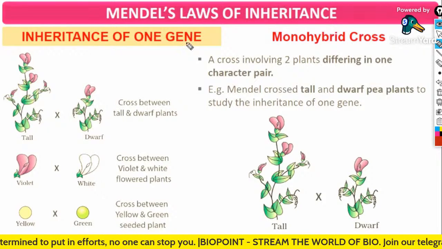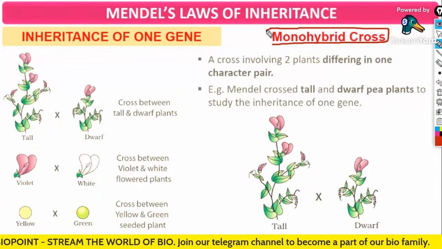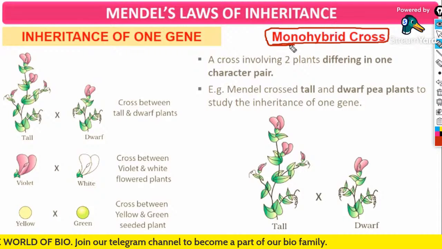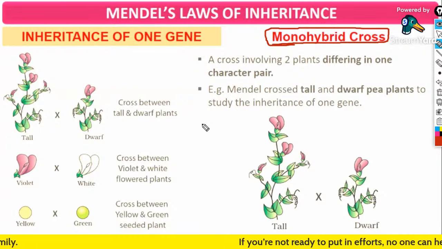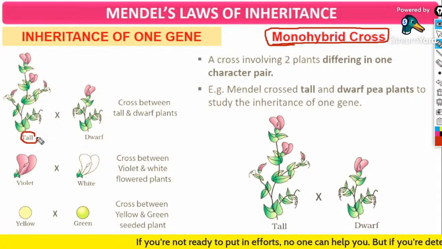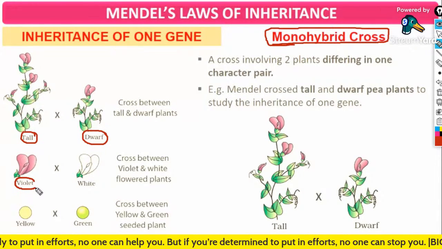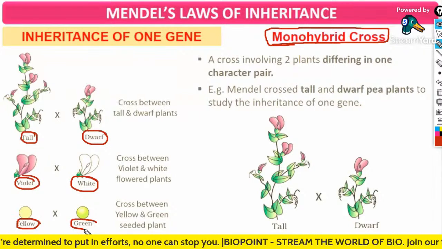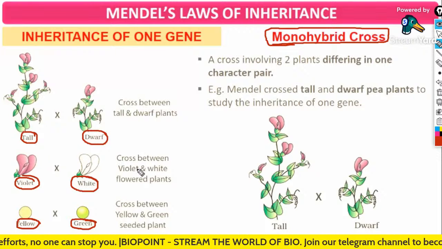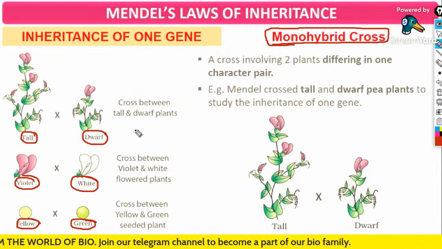What do you mean by monohybrid cross, everybody? Monohybrid cross means we are taking only one particular trait or character for determining a cross. For example, we are taking a tall plant and crossing it with a dwarf plant, or a plant with a violet flower crossed with a white flower, or a yellow seed crossed with a green seed. That is referred to as a monohybrid cross. We are taking only one character at a point of time and doing the cross.